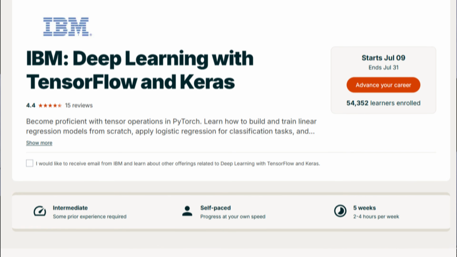Some amazing resources here include IBM's Deep Learning with TensorFlow and Keras course. There's also a free book called Deep Learning with PyTorch if you want a more technical deep dive.